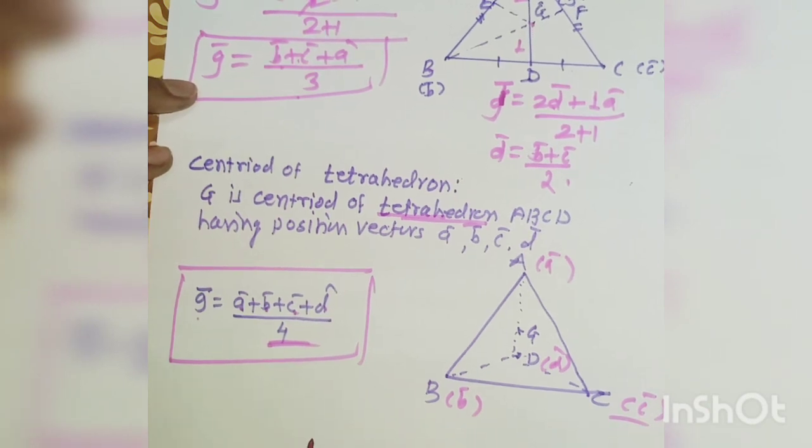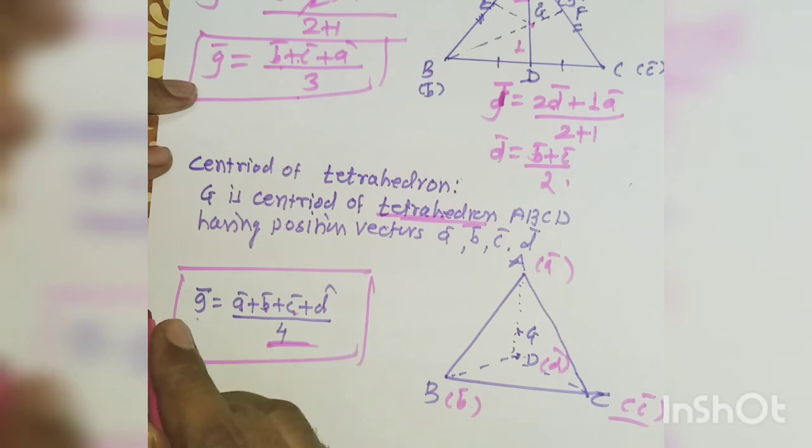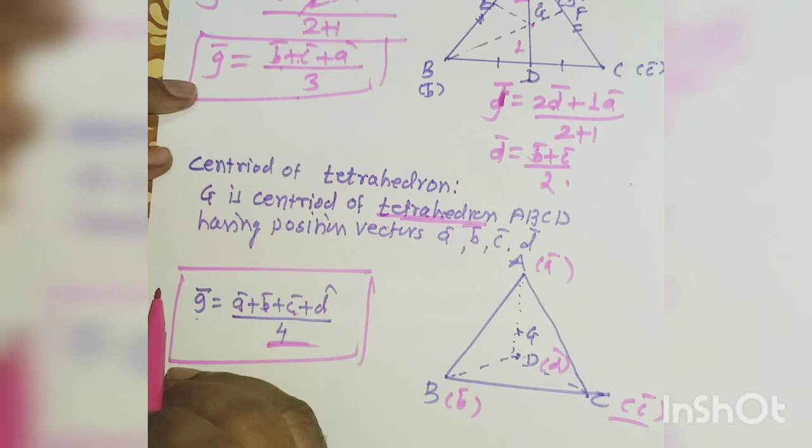Okay, in this period we completed the second point, that is, the internal and external division formula. In the next period we will solve some examples. Thank you.